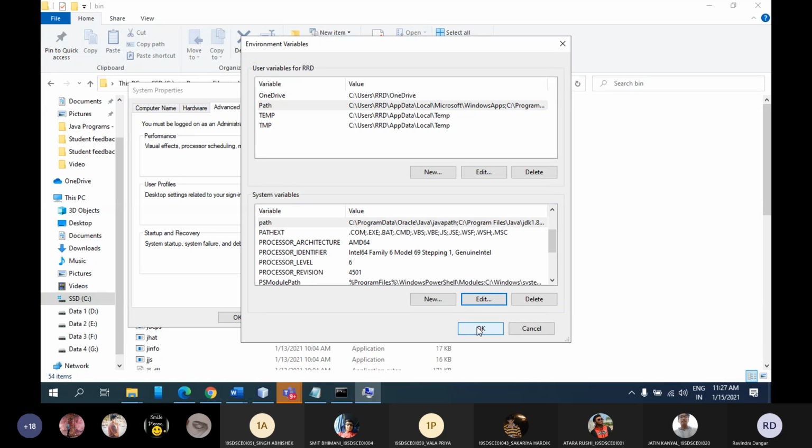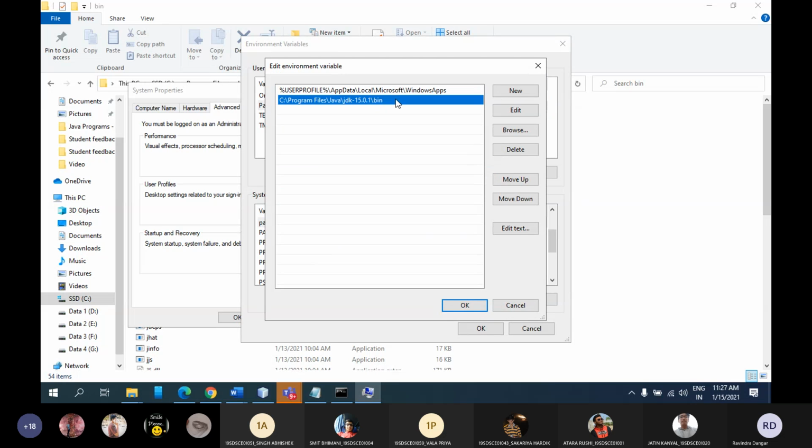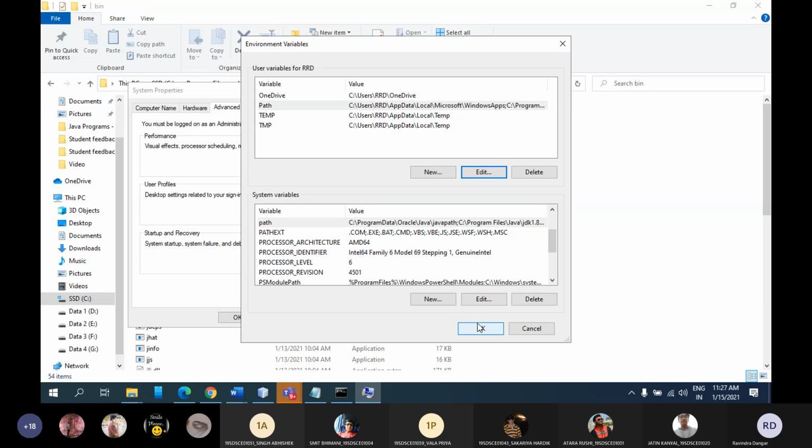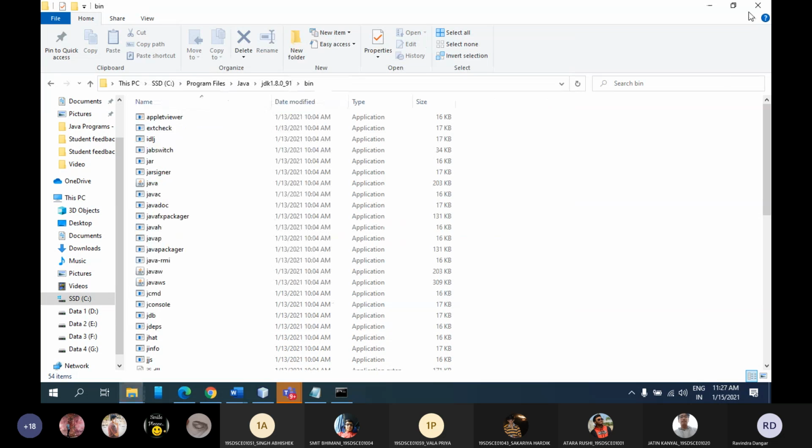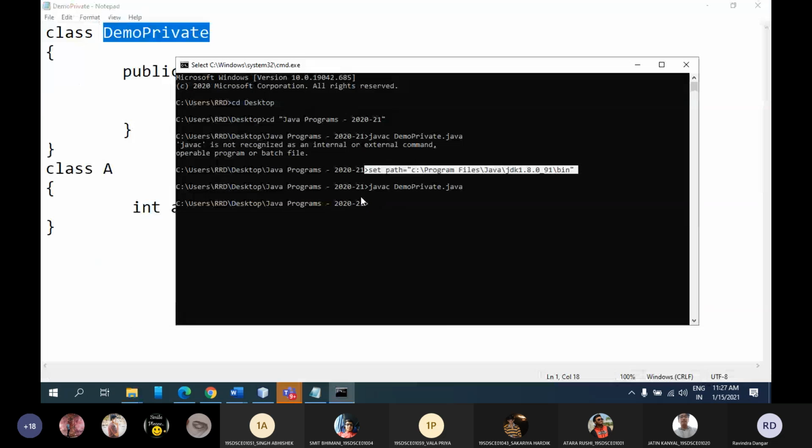Okay, that's it. And here also you need to edit it. If it is there, this is again the old one. So edit and update. Earlier it was Java 15, but due to the requirement of NetBeans, I have updated it. By doing this, whenever I start my command prompt again, I don't need to set this kind of path. Now it has been done permanently.